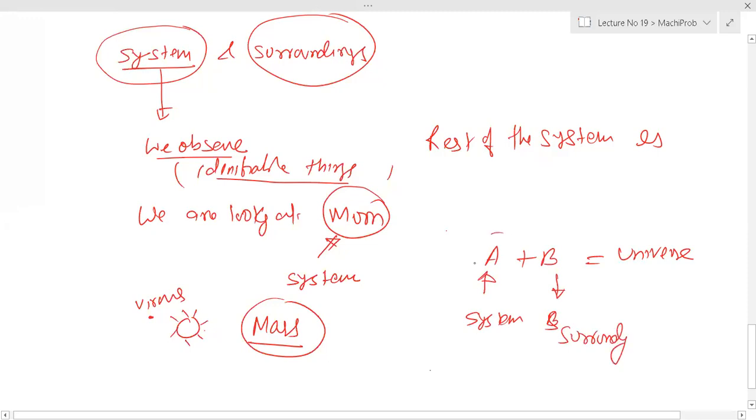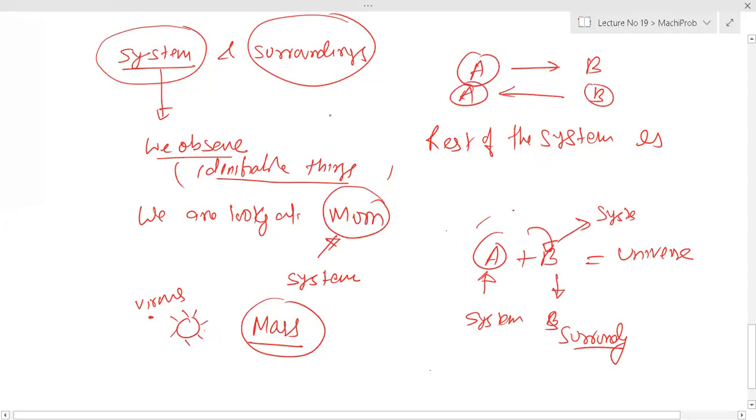If B is your system, then A will be the surrounding. So don't think that a surrounding cannot be a system. If you are observing the surrounding, then that surrounding will become a system.